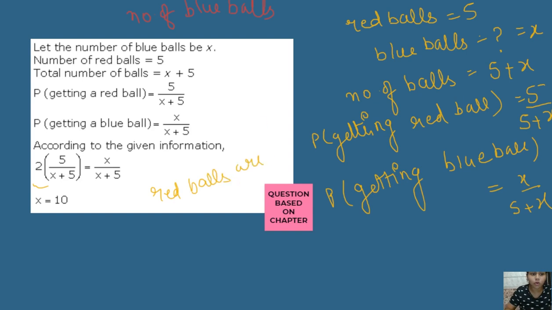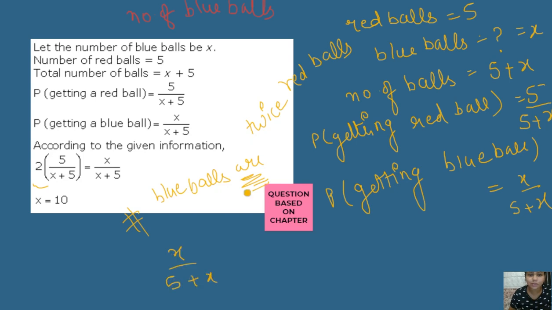Blue balls are twice the red balls. So I have told you the method to solve these kinds of problems. Just where the R occurs, you just have to write whatever is said on the left side. So blue ball is x upon 5 plus x. R means equals to, twice means 2 multiplied by the number of red balls.